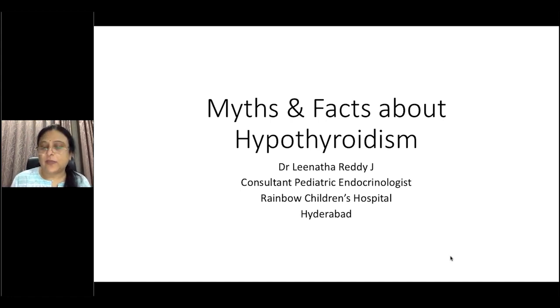So good evening and welcome everyone. We're talking about hypothyroidism today, and as you're aware, it is a common condition that we come across in our pediatric clinics, as well as a lot of thyroid profiles being done commonly because of the way hypothyroidism presents. So how I'm going to talk today is just highlight the common types of hypothyroidism that present in the pediatric age group, and then tell you the myths that I've come across in my clinical practice through cases, and then just give you a flow chart about how you can proceed when you get an abnormal thyroid profile.